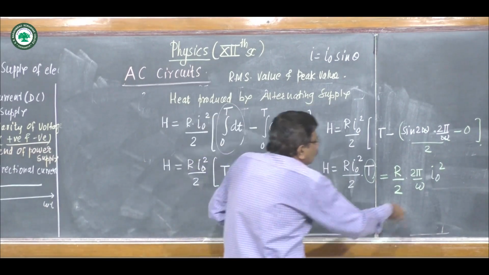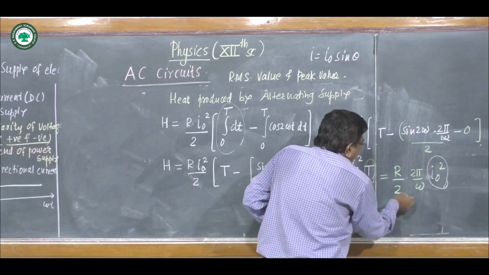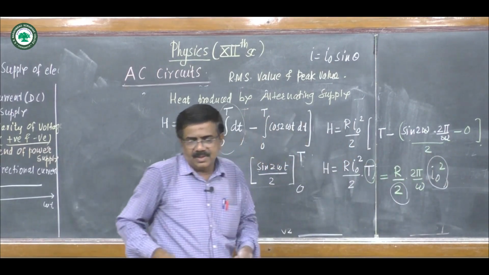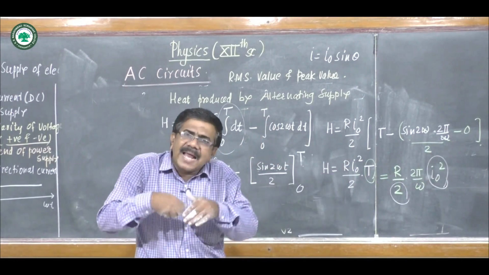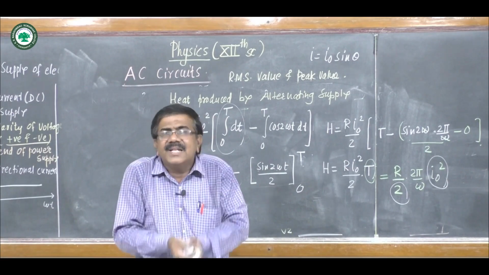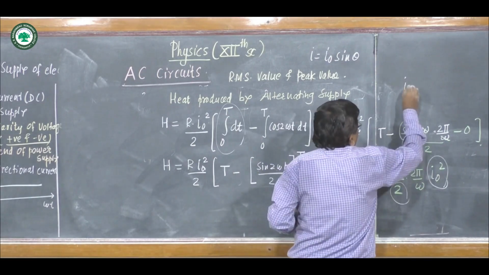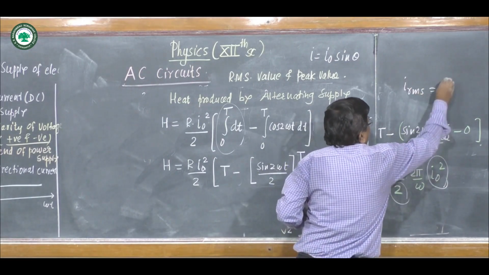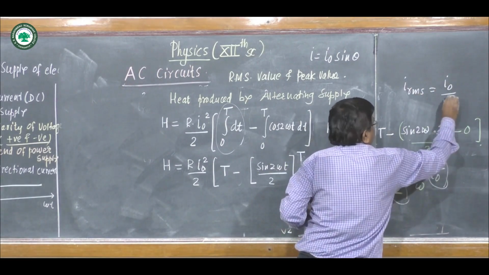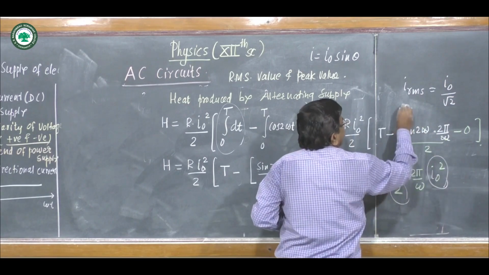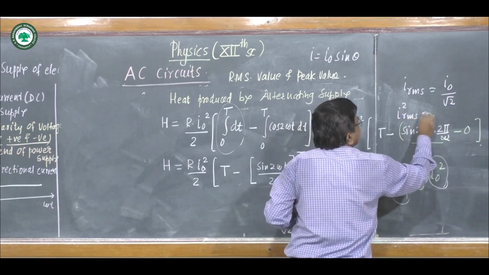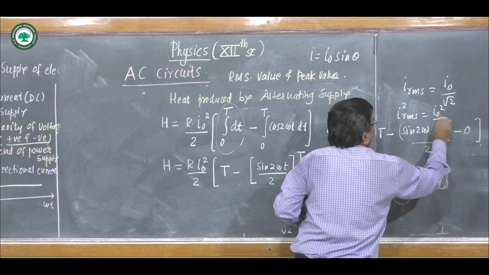But this I0 square upon 2, we know it is I square RMS, because we know I RMS is I0 upon root 2, hence I square RMS is I0 square upon 2.